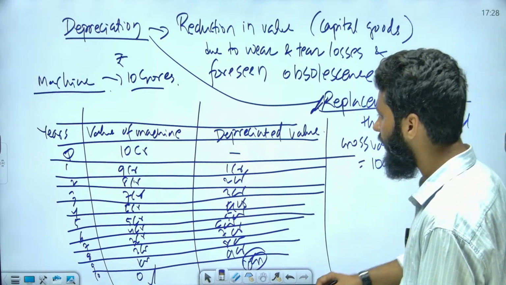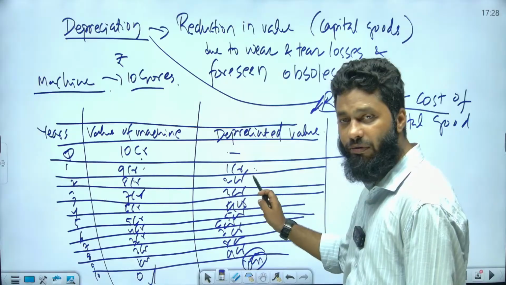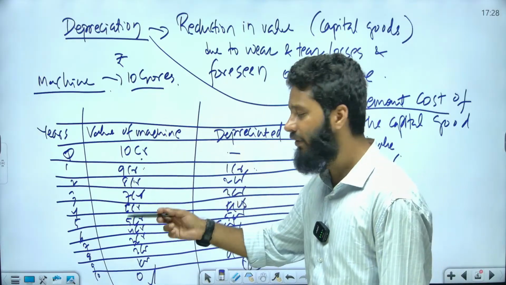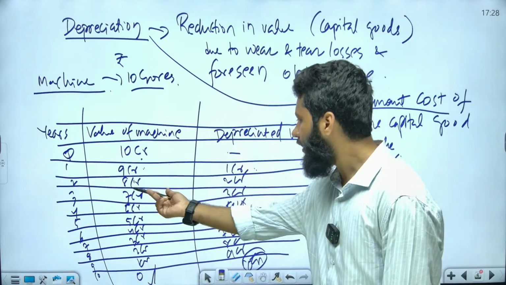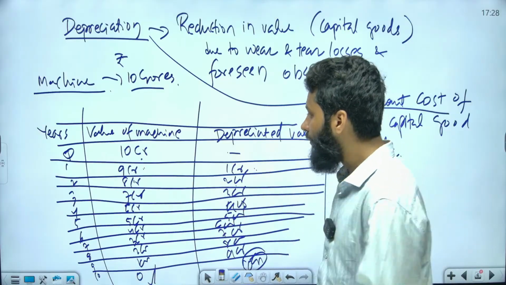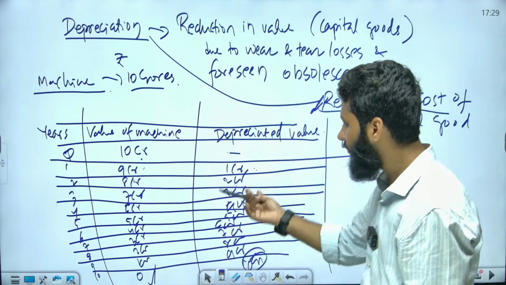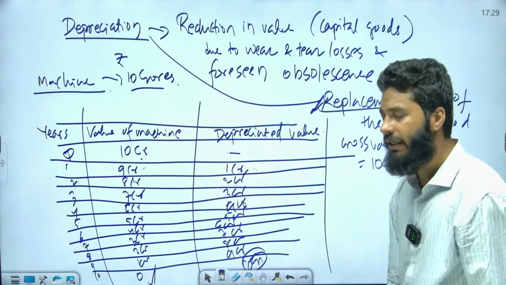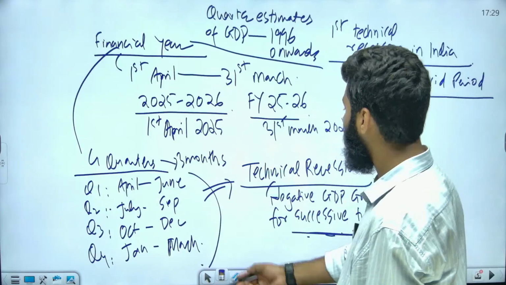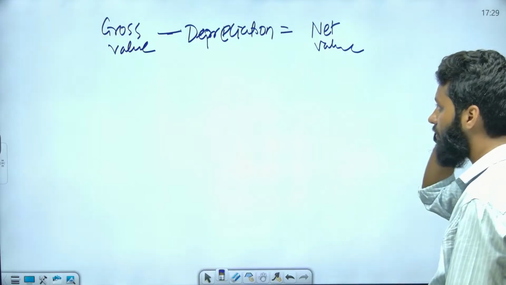Now see here, 10 crores, here also 9 crore. Depreciated value is 1 crore. If you add depreciated value, that will become 10 crore. 8 crore plus 2 crore, 10 crore. 7 crore plus 3 crore, 10 crore. But this is net value. The value keeps on decreasing. Why? The depreciation keeps on increasing. So that is why we have written here gross value minus depreciation is equal to net value.